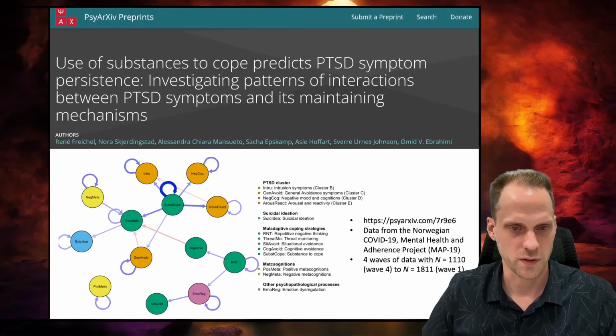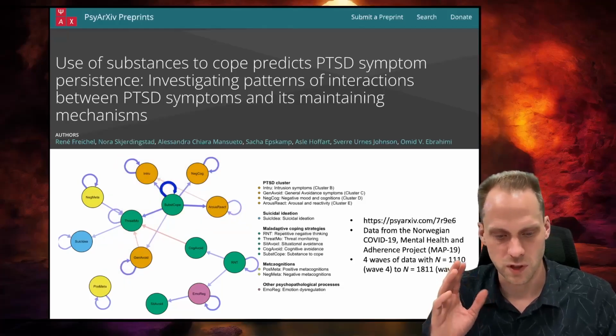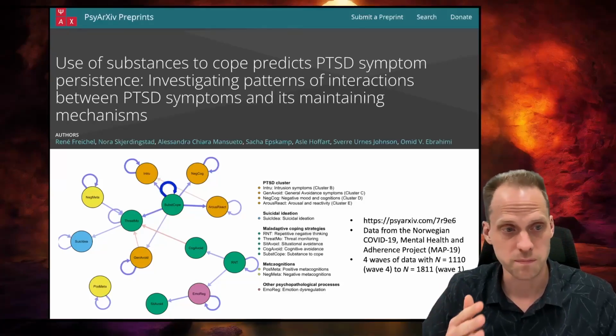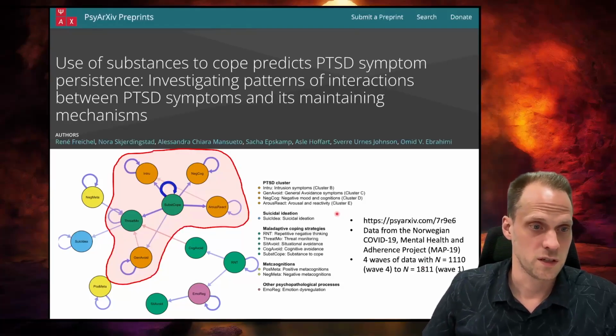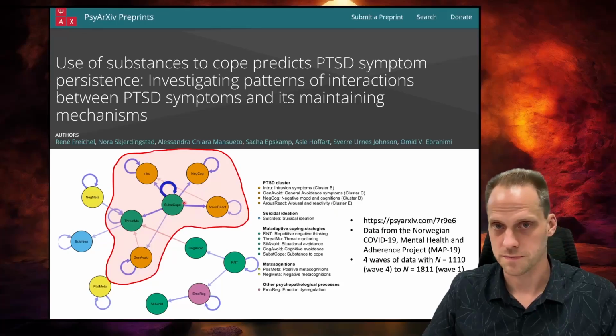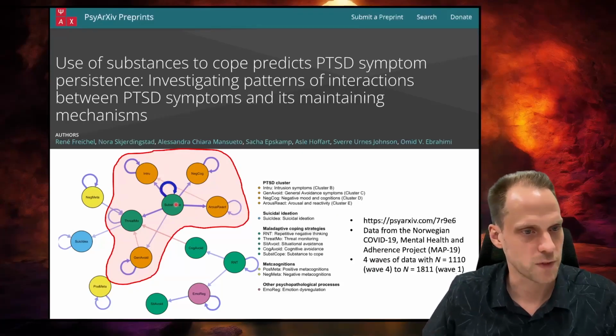And one thing that I found really interesting here, so I only included temporal effects here, but if you want to see the contemporaneous effects and the between subject effects, you can read the paper. One thing I found interesting here is that this node here had a lot of outgoing temporal effects, which is not something I usually see in these types of temporal networks. So I found that interesting.